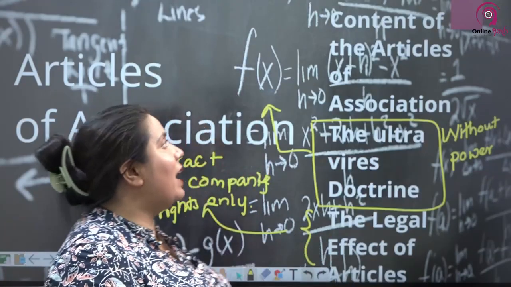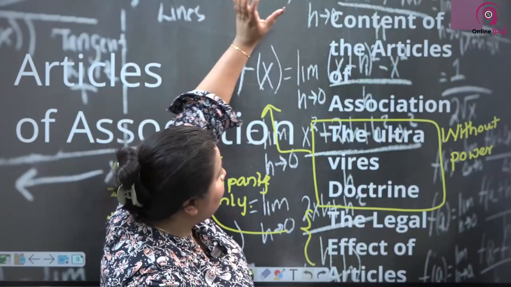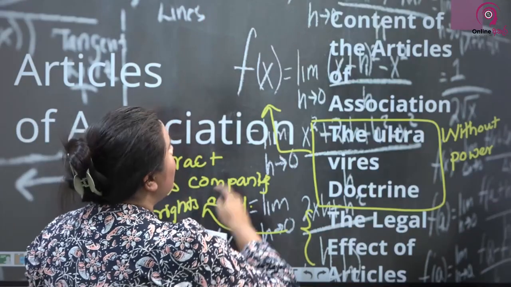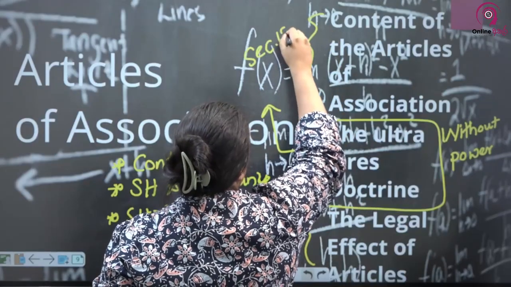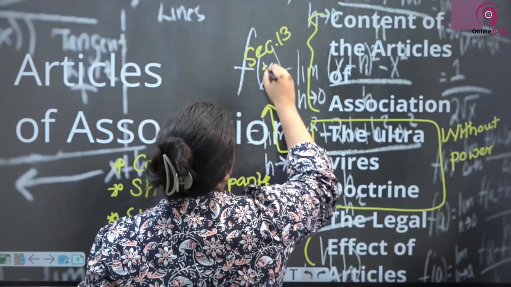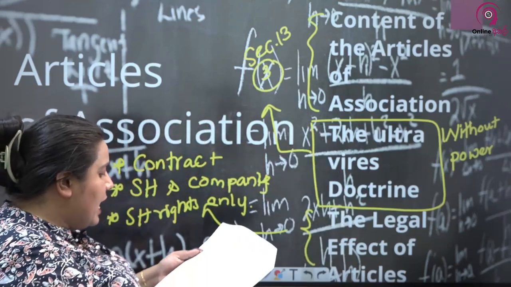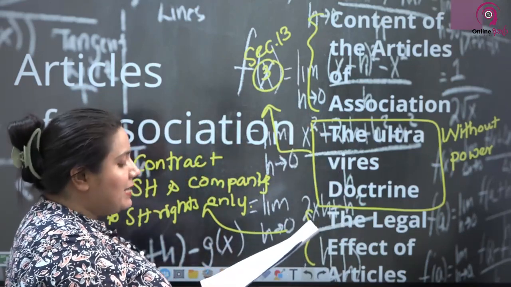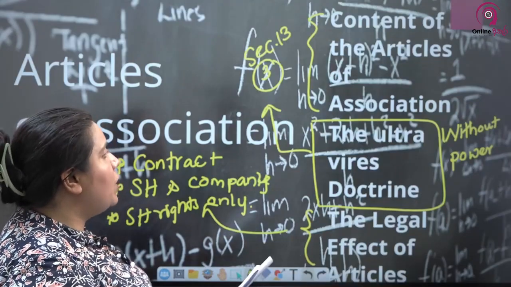So that's with regard to the articles of association. Mainly you need to know what the contents of the articles of association are. That is basically governed under, if you remember, section 13. Section 13 said that there are three main things that must be covered by the articles of association of a company: the objects of the company, the rights and obligations of the shareholders, and the management and administration of the company.